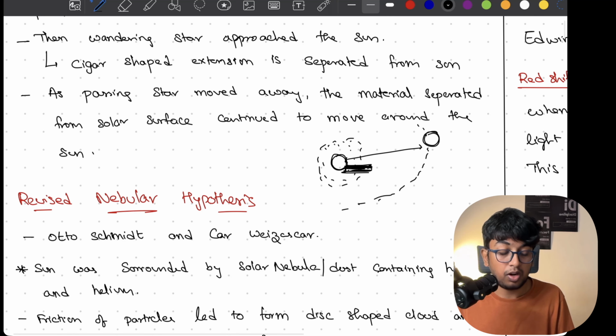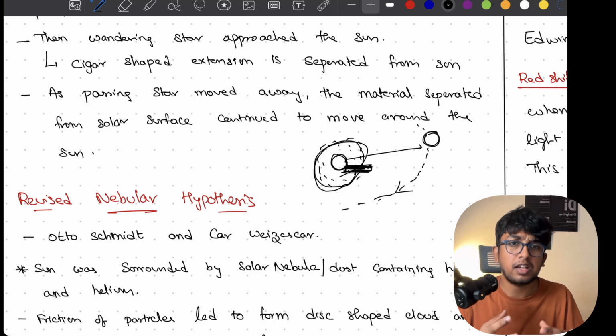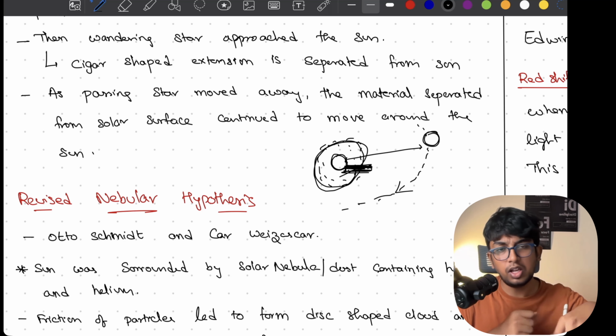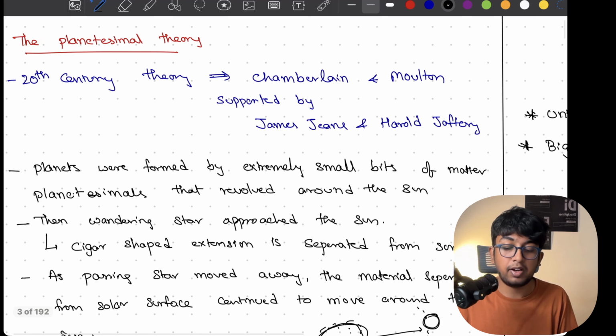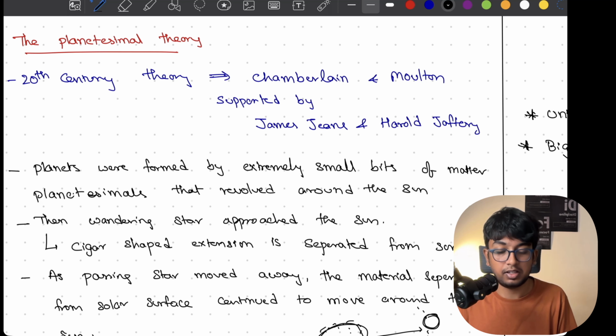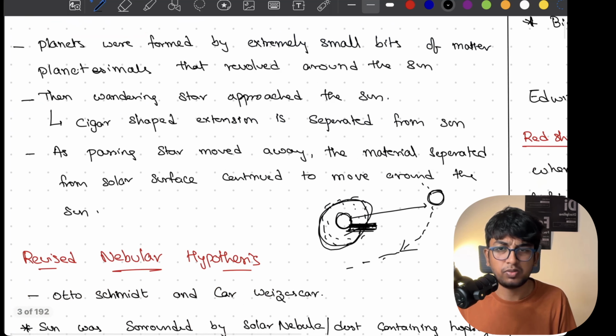What happened is, because of the gravity it is moving like this, so this also started moving like this. Later it cooled down and then became planets, rotating around the sun. That is what happened as per Moulton and Chamberlain in the planetesimal theory. Anything difficult here? Nothing is difficult here. Literally it is very easy. Planetesimal theory, people are just confused because of the name.